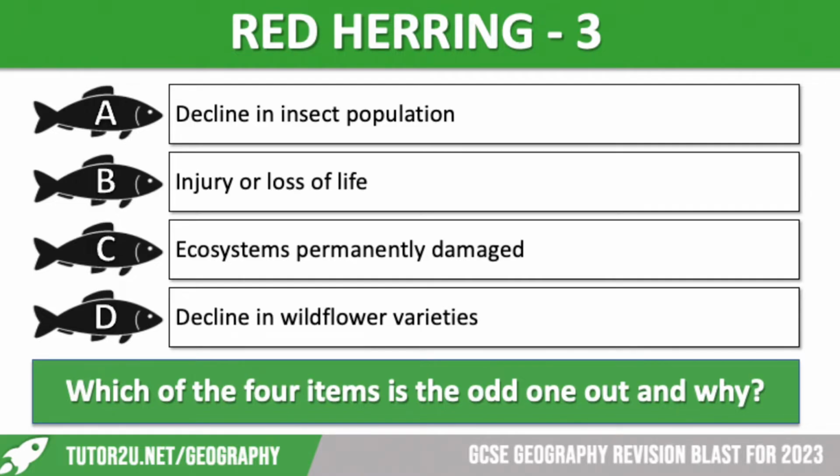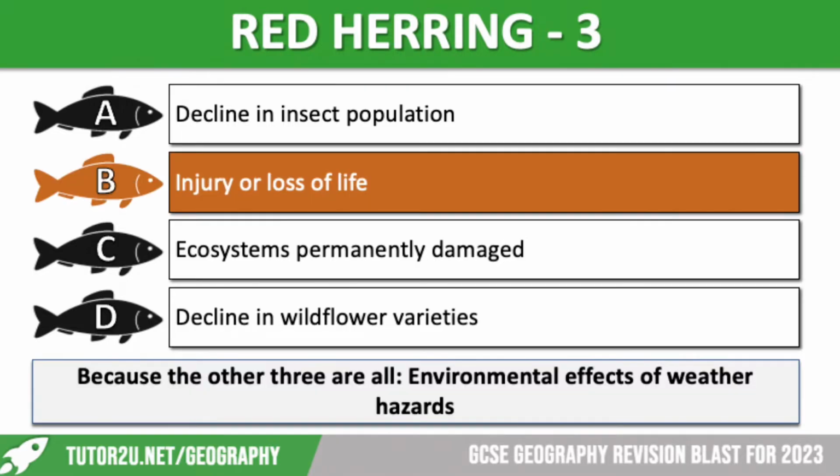Let's move on to number 3. We've got decline in insect population, injury or loss of life, ecosystems permanently damaged, or decline in wildflower varieties. So again, which one is the odd one out and what have the other 3 got in common? If you need to pause the video for more time, please do. Let's reveal the answer. It is injury or loss of life because the others are all environmental effects of weather hazards.